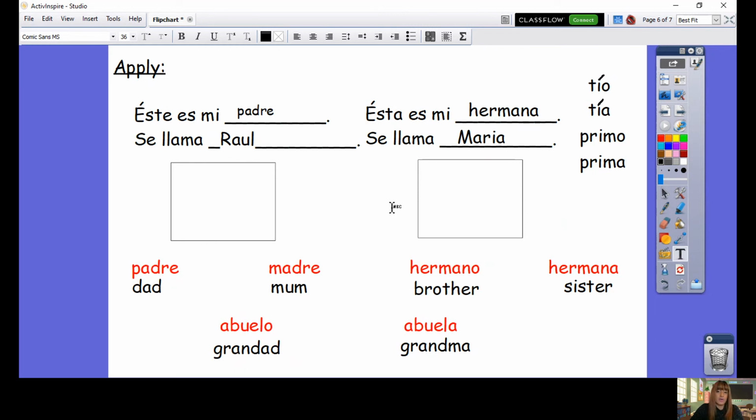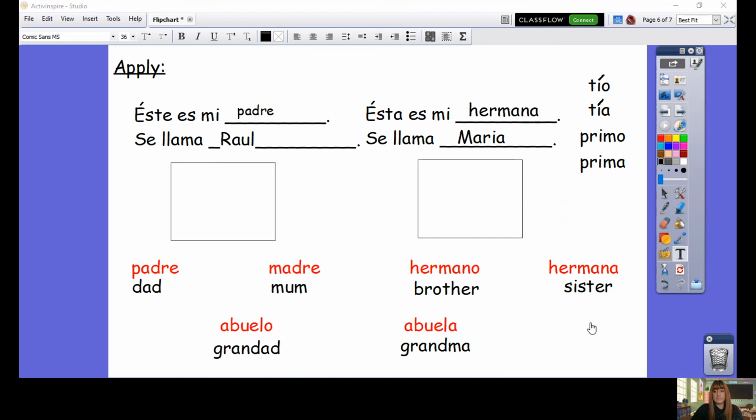And then you've got a box here and a box here. What do you think those boxes might be for? That's right, it is to draw a picture. So you could draw a picture of, here I'll draw a picture of Raúl, the dad, and here I'll draw a picture of Maria, the sister.